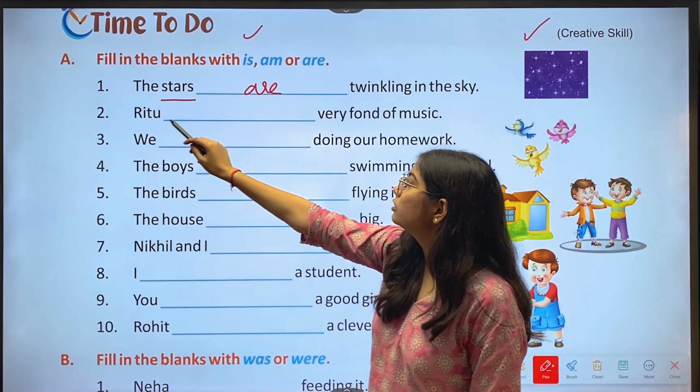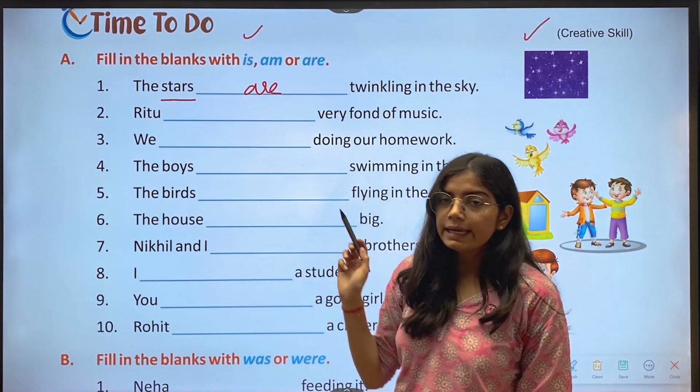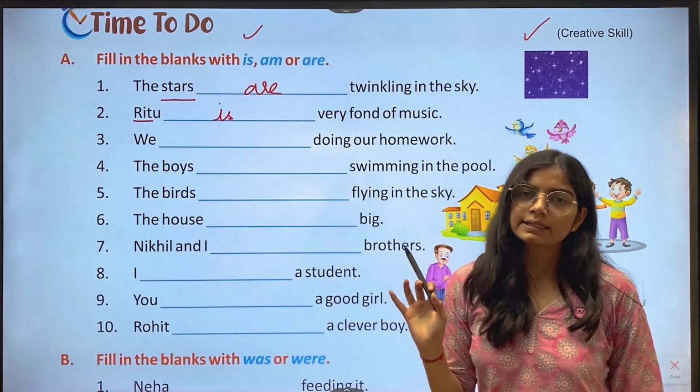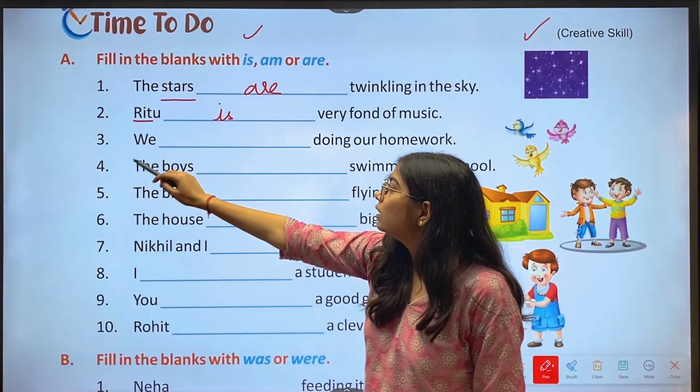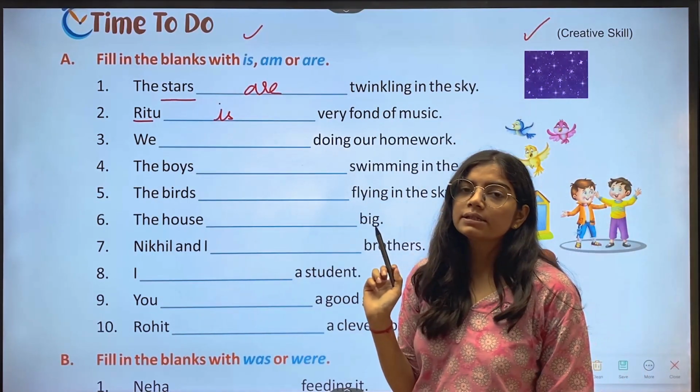Then second, Ritu dash very fond of music. Answer is is, because Ritu is the singular subject here. Then third, we dash doing our homework. The answer is are.